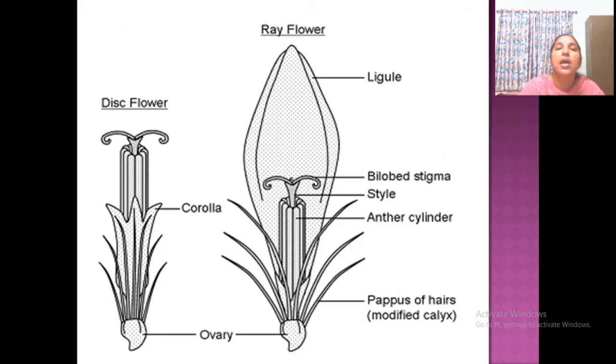Clear? Now, ray flower. This is a ray floret. See, this is the ligulate condition. These are the stigma. These are the anthers. Anthers are united, that I will discuss in the next point. These are the pappus hairs. Calyx is modified into pappus. This is a disc floret having this corolla, then stamens and all other parts. This ligulate is this one, that's the large ligulate condition.